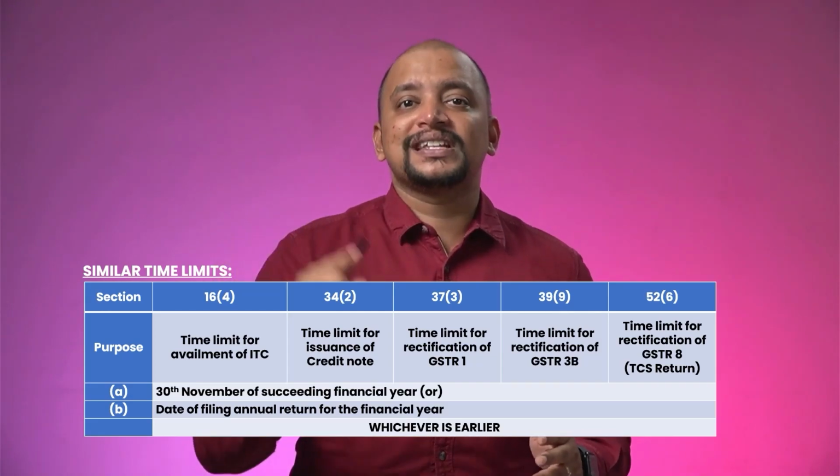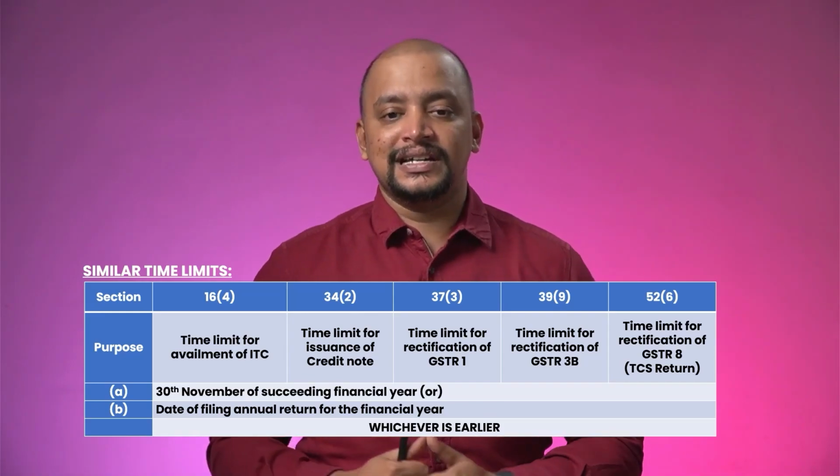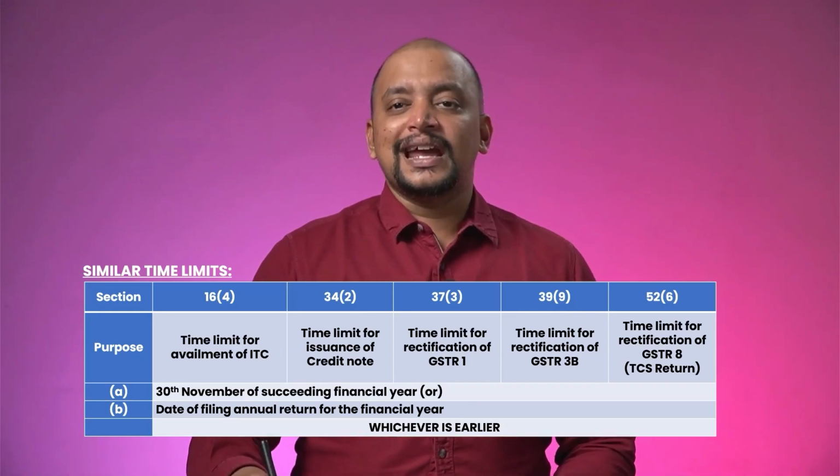30th November of the succeeding financial year, or date of filing annual return, whichever is earlier. Then, next is with respect to a few sections like section 42, 43 and 43A, which were talking about matching, reversal and reclaim of ITC, that was related to the earlier return filing process. So, these three sections, 42, 43 and 43A, are omitted.